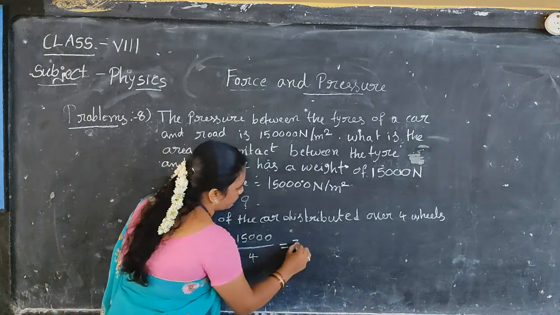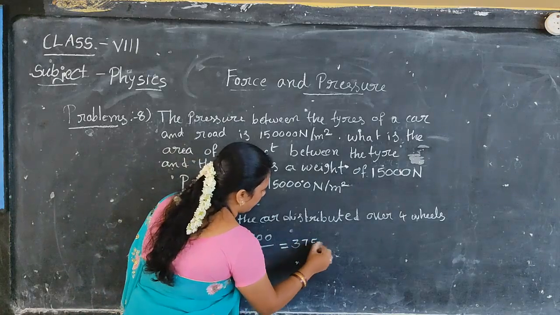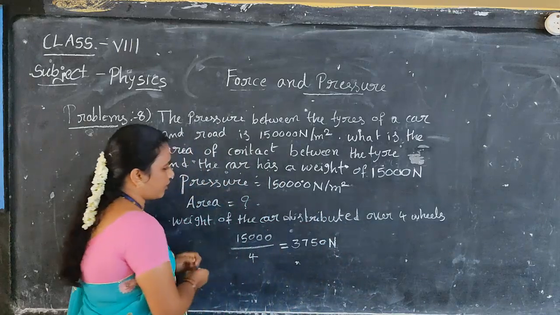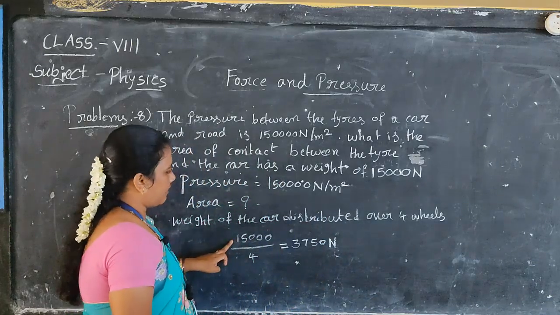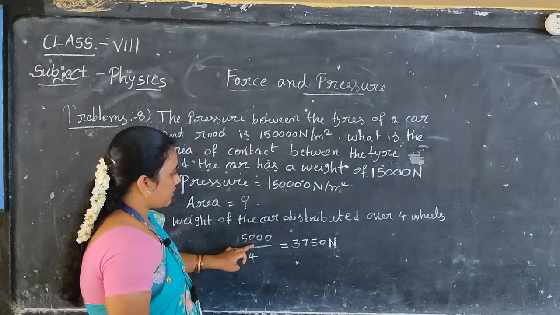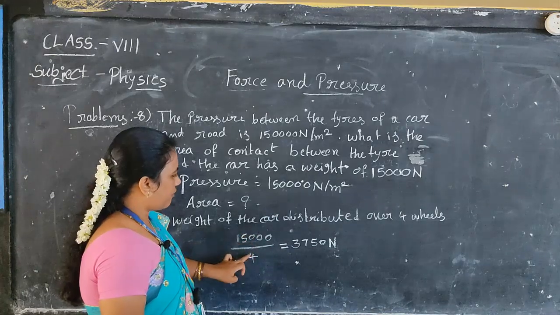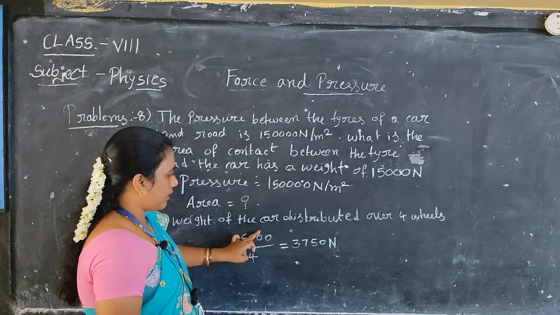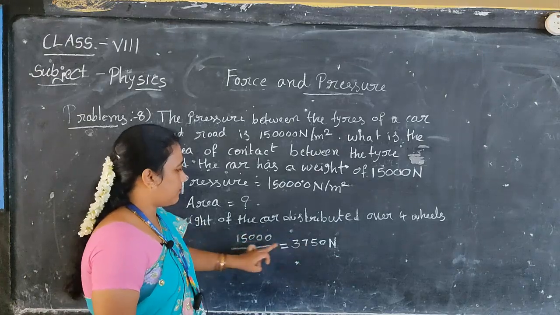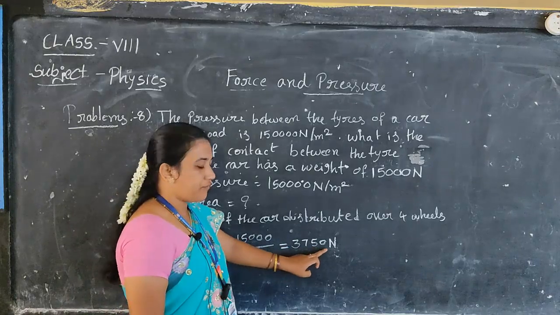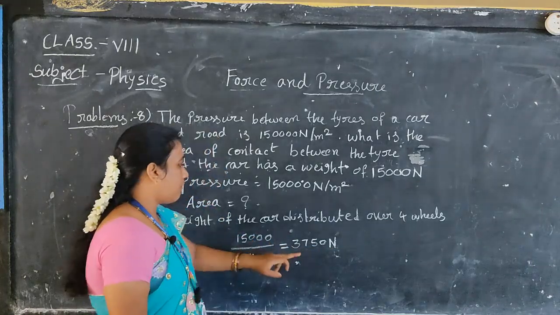That is equals to 3,750 newtons. The 4 table. 4 3s are 12. 12 means 37 will be. 4 7s are 28. Then 4 5s are 20. Okay. Then 0 will come. So we will get with the 4 table 3,750 newtons.